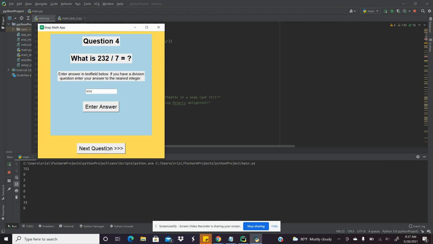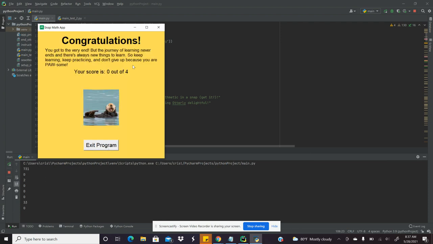Just typing in some answers. And I definitely need to improve my math. But Sam the Otter is really encouraging. He says that there's always something to learn, and that's what I've definitely learned during my time at Code in Place. So he says keep learning, keep practicing, and don't give up because you are possum.